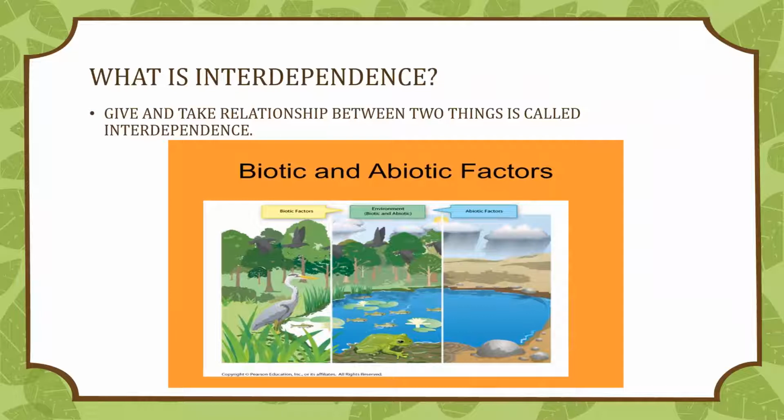You know that there are many living and non-living things around you. Plants and animals are living things. Air, water, soil, and sunlight are non-living things. All living things depend on both living and non-living things in many ways to survive.